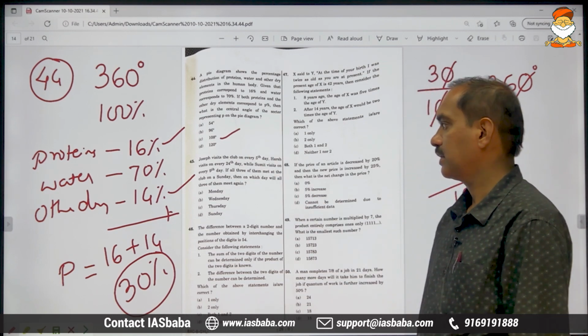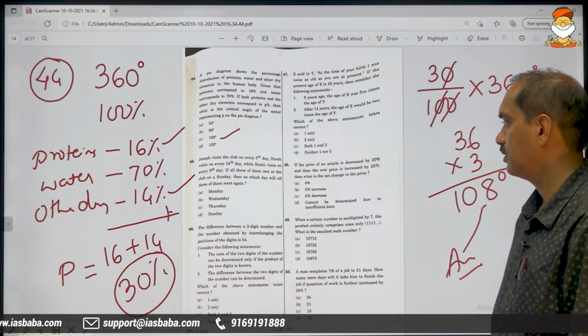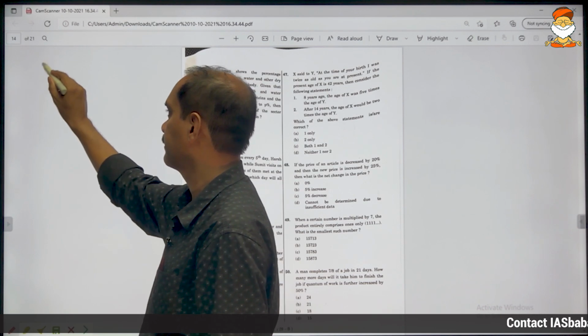So third option is the correct answer. This is everything about problem number 44. Moving on to 45th.